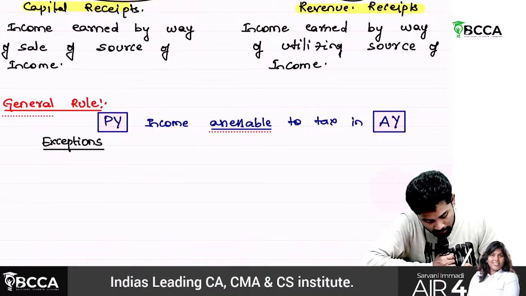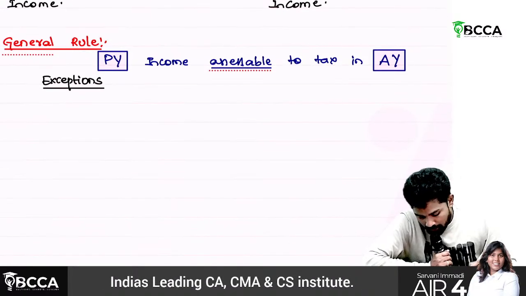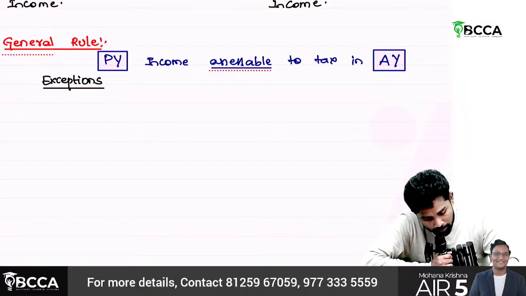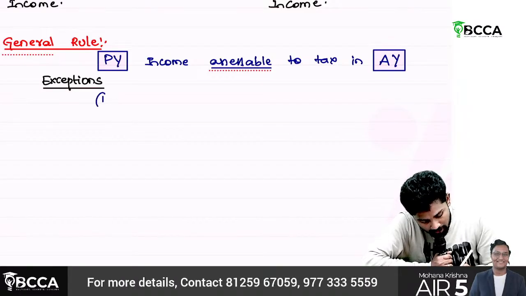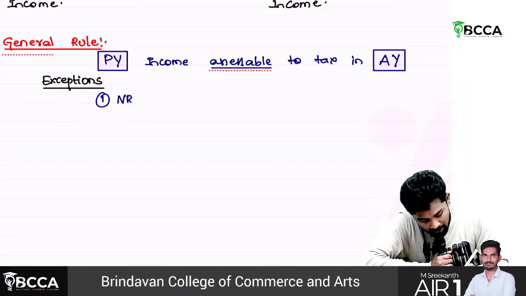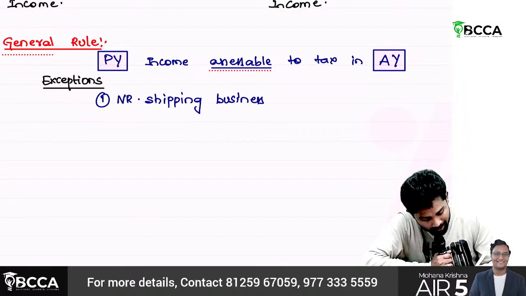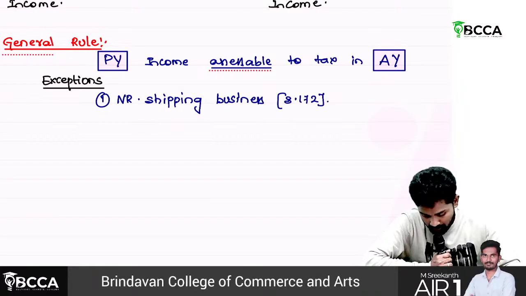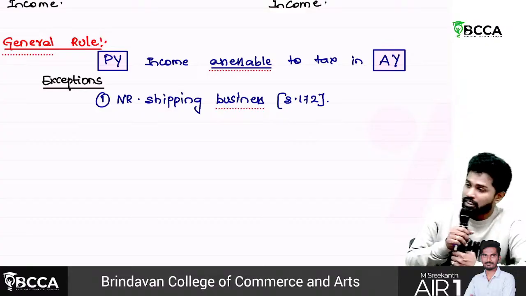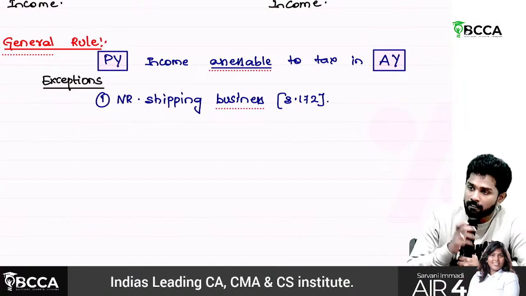The first exception is non-resident shipping business, Section 172.